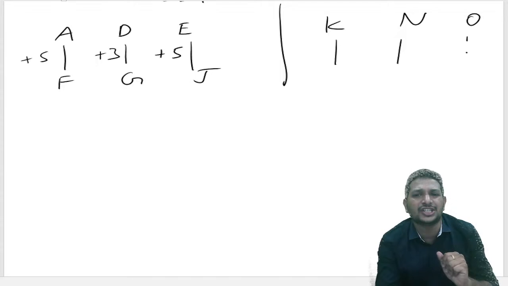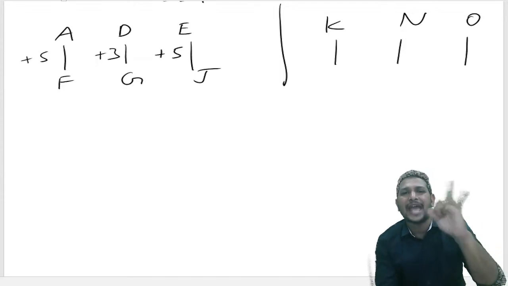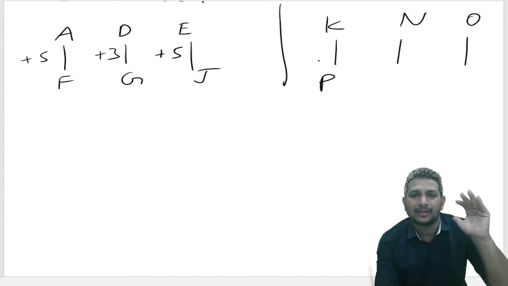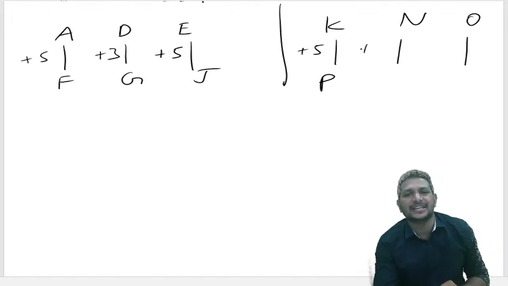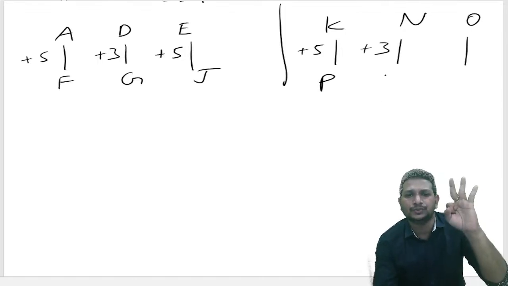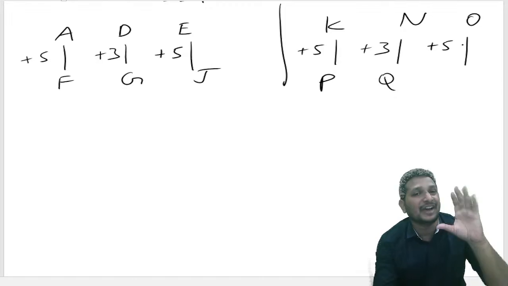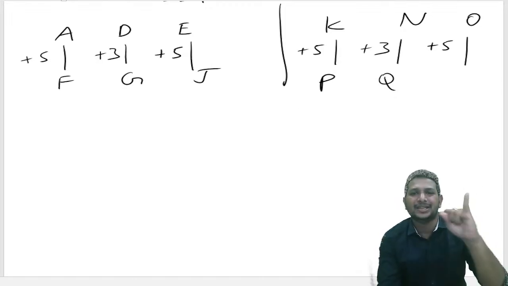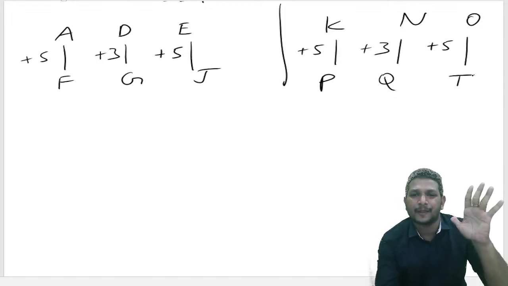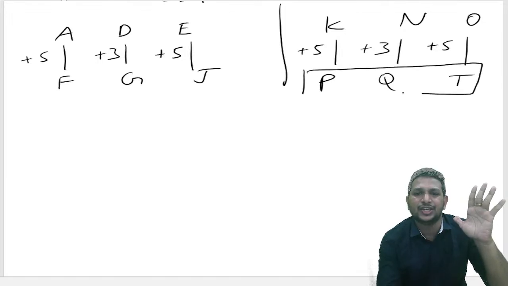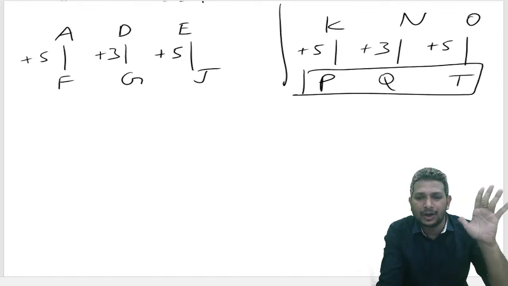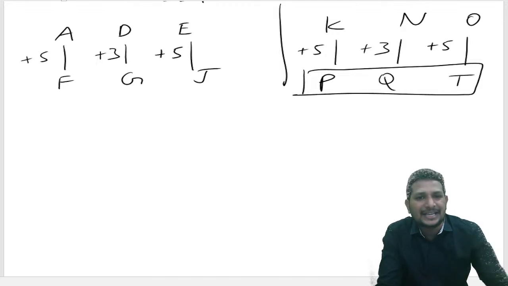Apply the same logic here. K after L, M, N, O, P, five letters skipped. N after P, Q, three letters again. Apply that five letter logic. O after P, Q, R, S, T. So we got the answer as P, Q, T. That's nothing but the option that is the answer, okay?